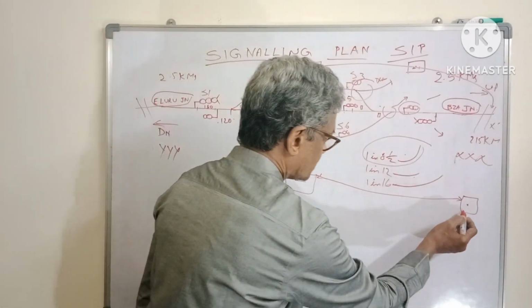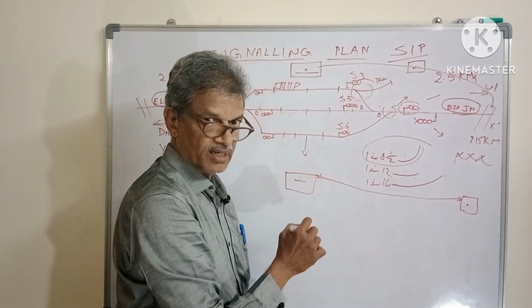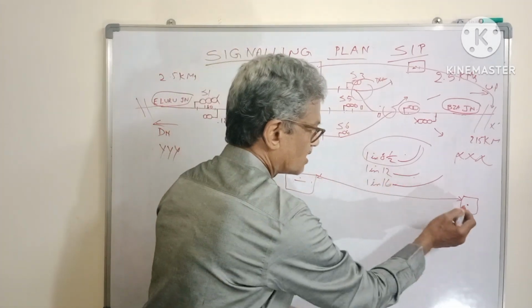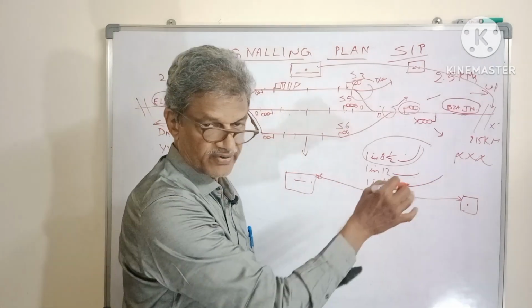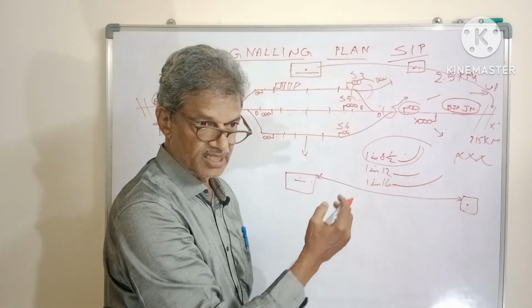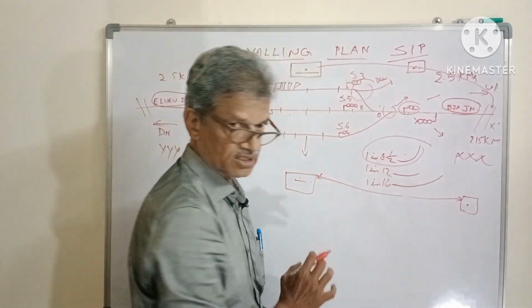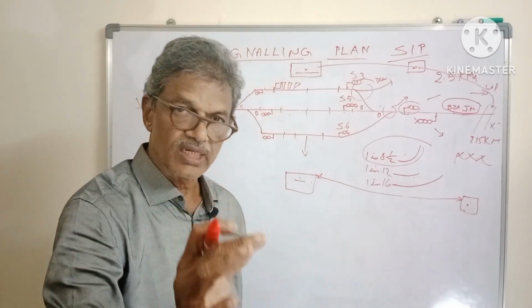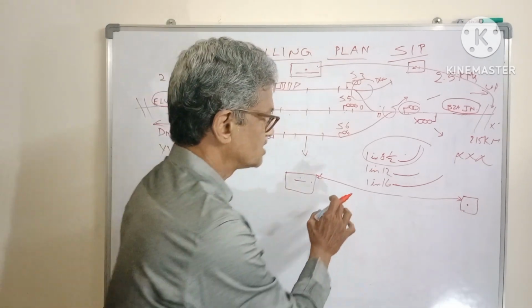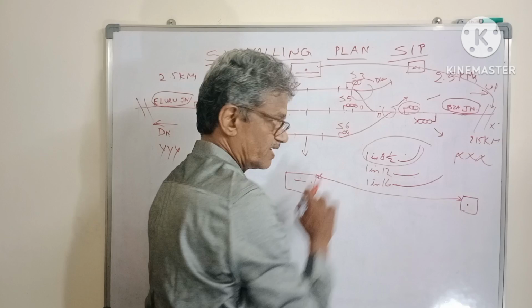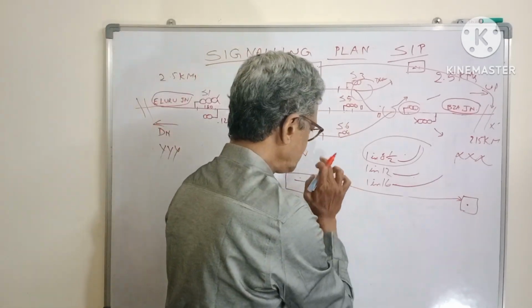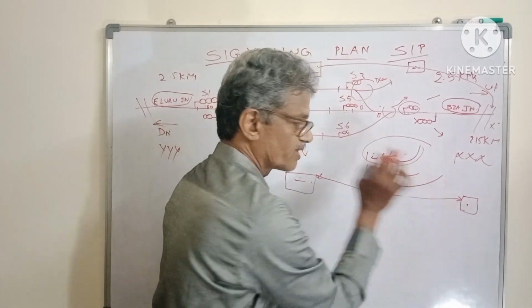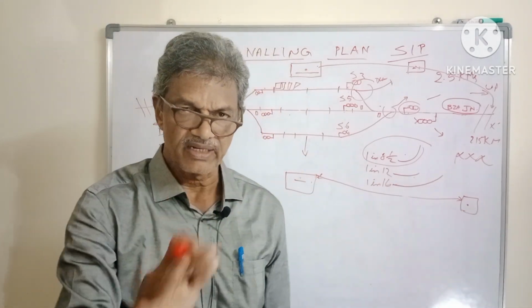This person can directly talk with this gentleman, as well as this gentleman can directly talk with this gentleman. No other person will interfere. There is no question of any other person interfering between these two persons. That is the safety we are going to take, because these two are safety gadgets. The communication should be between these two only. No other person can interfere.